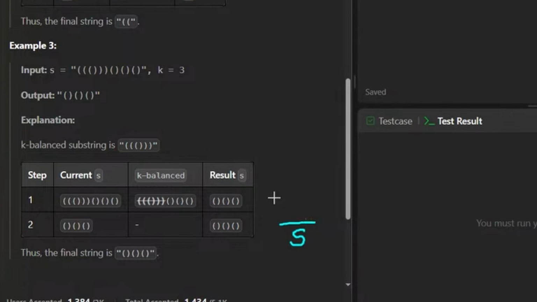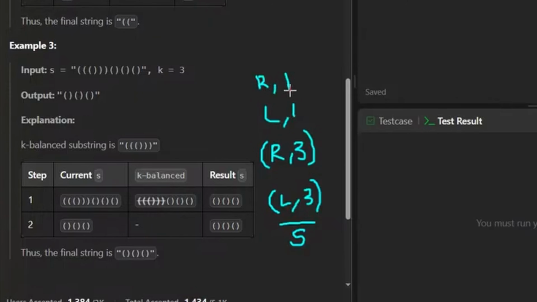Can you store a tuple in the stack? What if you do left parentheses, comma 3, and then every time you see an R, you do right parentheses 3, and now 3 is equal to k. Do I have the left parentheses to back it up? I do, so I can pop both, and then left 1, right 1, and then in the end, I would pop the stack and print all of these out, I think. I feel like that's a solution, no?